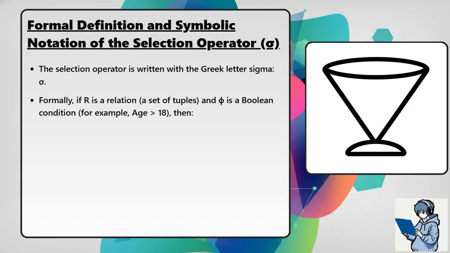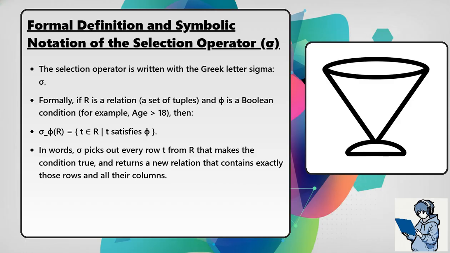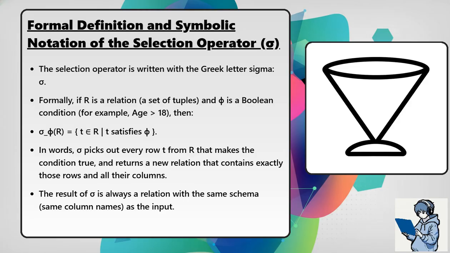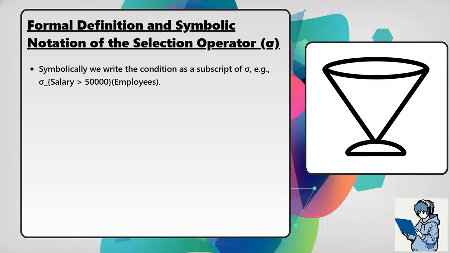Formally, if R is a relation, a set of tuples, and phi is a Boolean condition, for example, age greater than 18, then sigma sub phi of R equals the set of t in R such that t satisfies phi. In words, sigma picks out every row t from R that makes the condition true and returns a new relation that contains exactly those rows and all their columns. The result of sigma is always a relation with the same schema, the same column names as the input. Symbolically, we write the condition as a subscript of sigma. For example, sigma sub salary greater than 50,000 of employees.